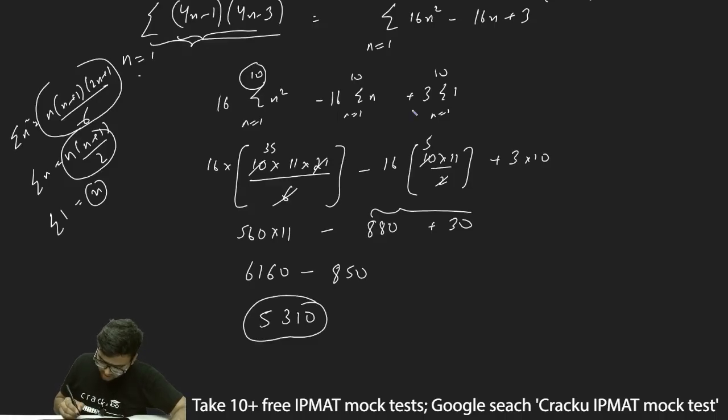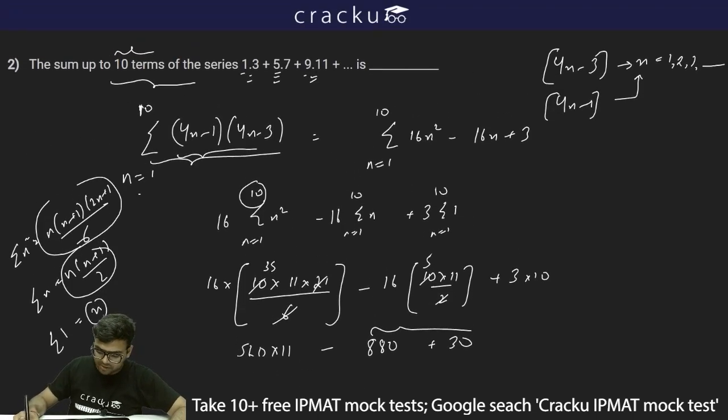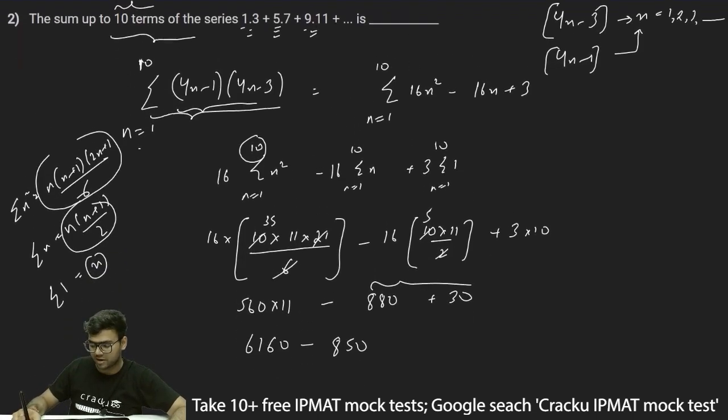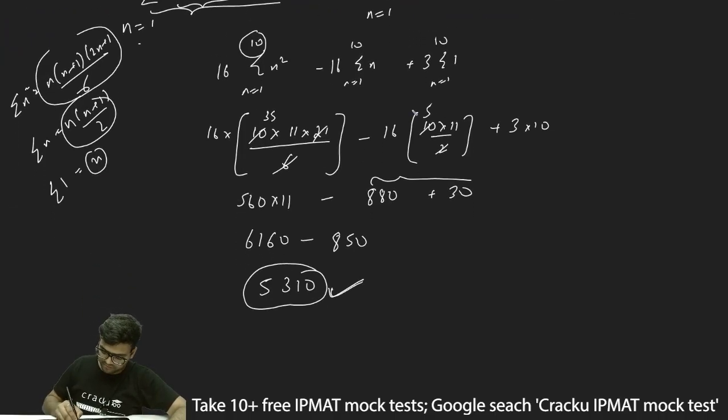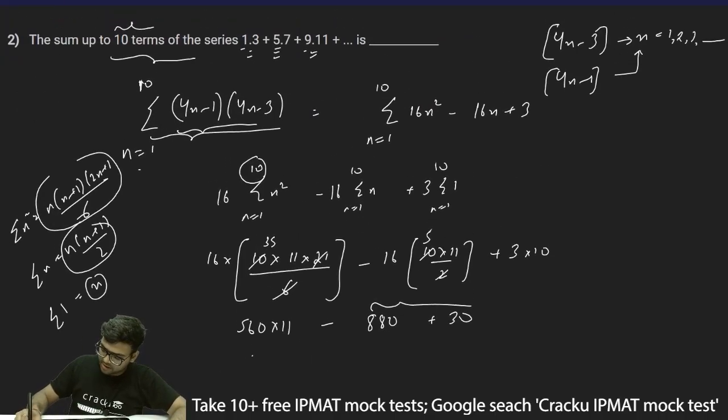5310. So this is my final answer of 5310, that is the sum of 1 into 3 plus 5 into 7 plus 9 into 11 plus 13 into 15. The total sum will be 5310, and therefore I can say the correct answer will be 5310.